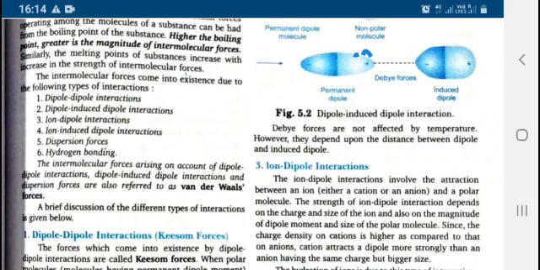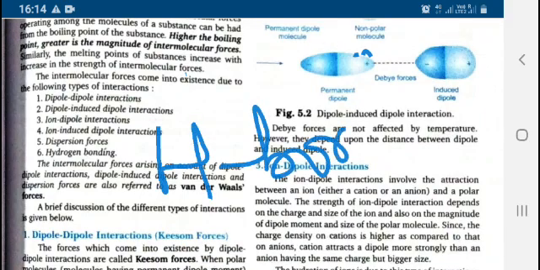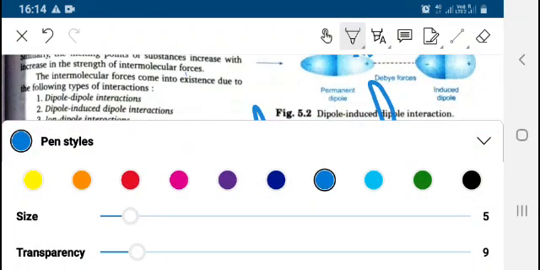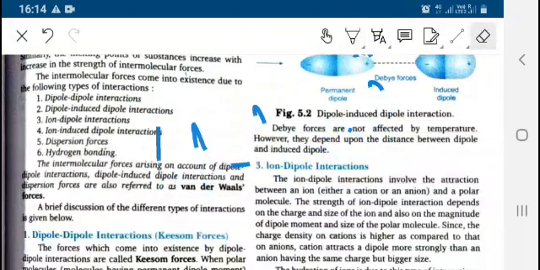You all might know that hydrogen bond is shown with the help of a dotted line.